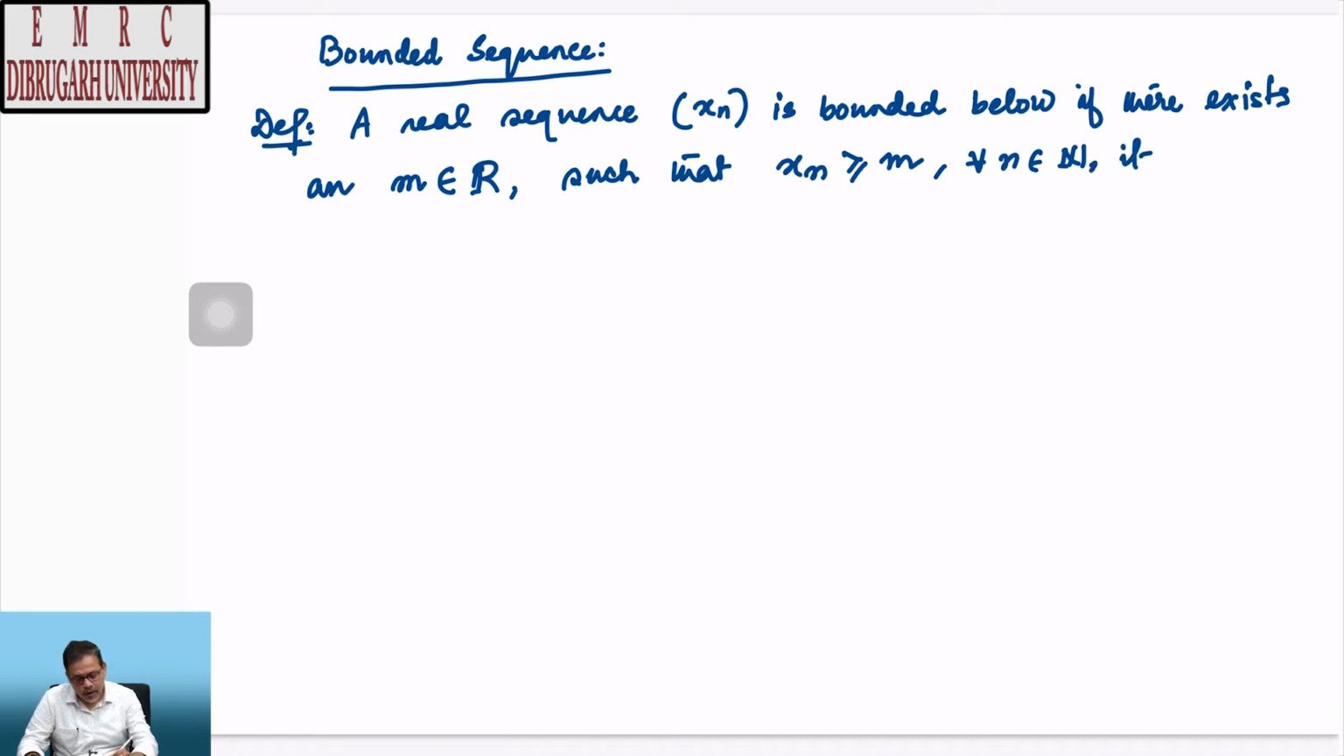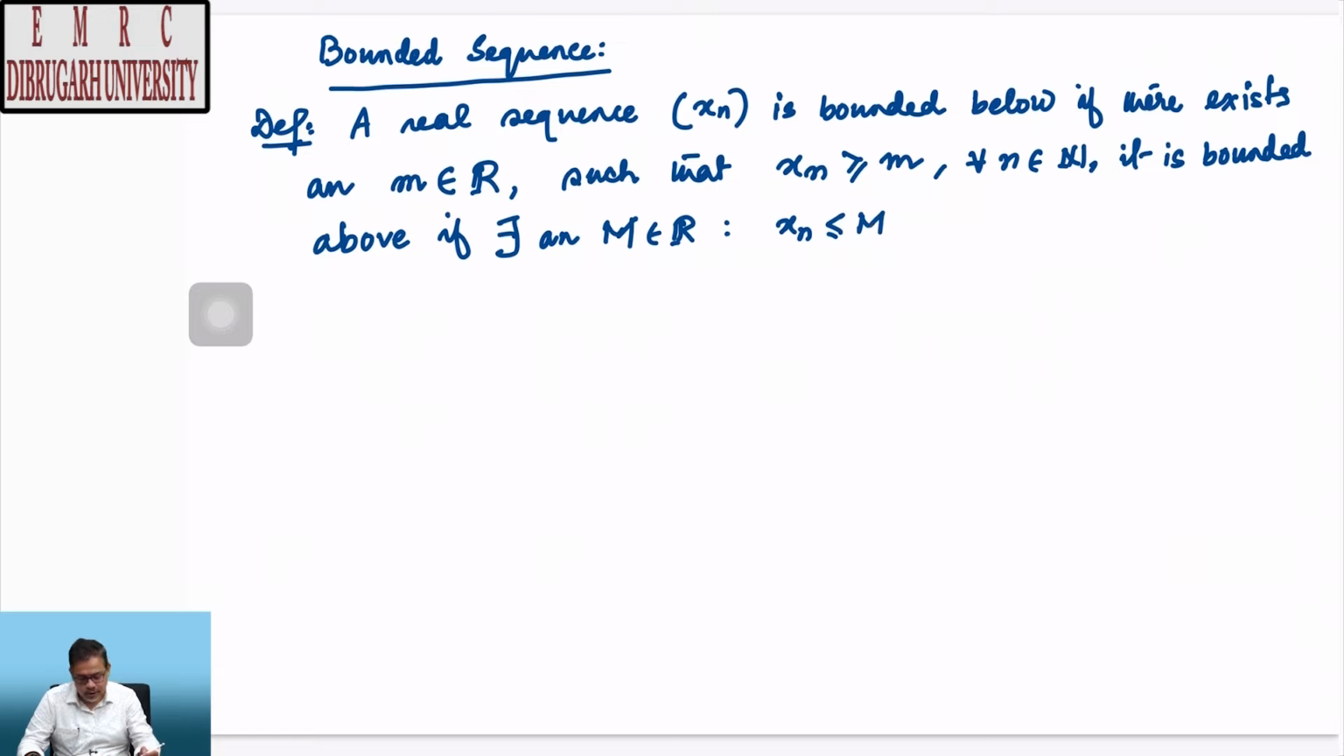It is bounded above if there exists some other real number, let us call it capital M, such that all the terms in this sequence xn are less than or equal to this capital M.